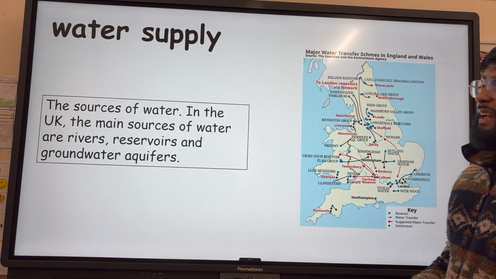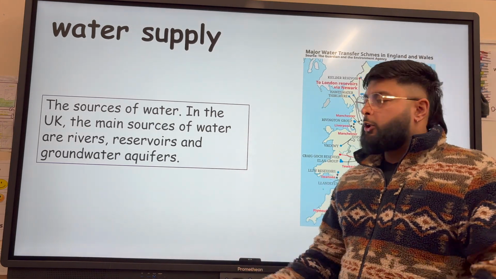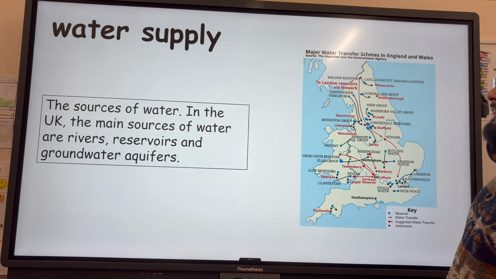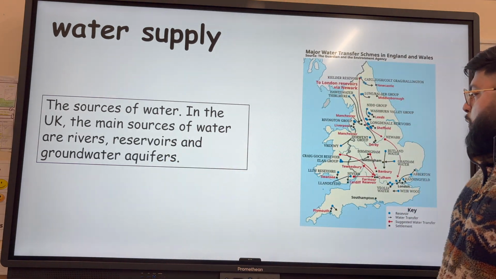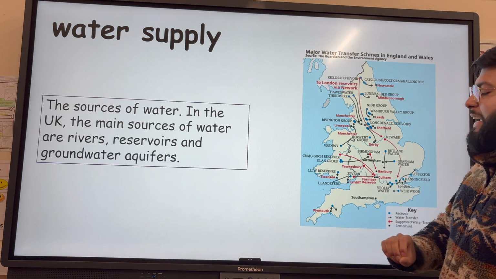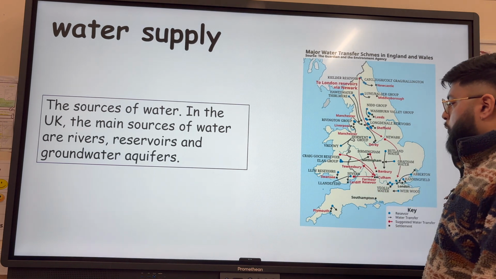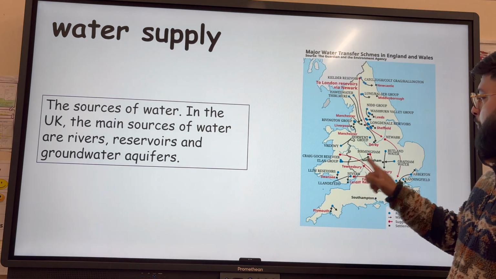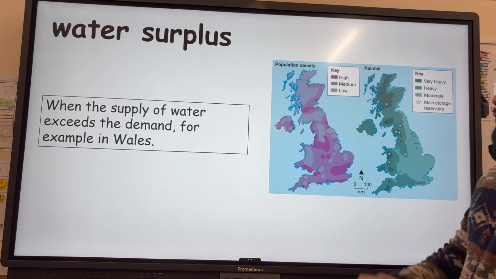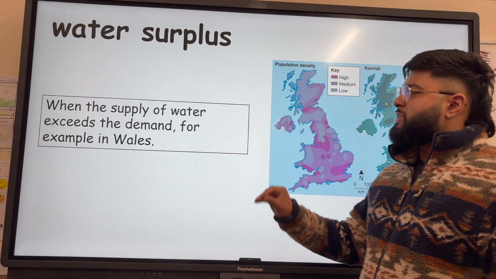Water supply, so we're thinking about the sources of water, where we get our drinking water from. And in the UK, the main sources of water are rivers, reservoirs, and groundwater aquifers. We in Birmingham get our water from a reservoir in mid Wales, the Elan Group, and then that water is transferred. So a water surplus is when the supply of water exceeds the demand.